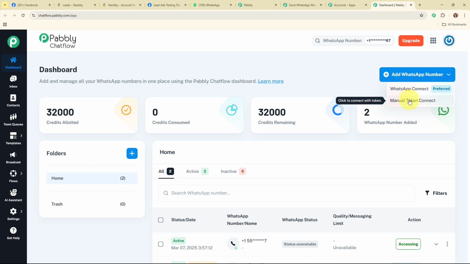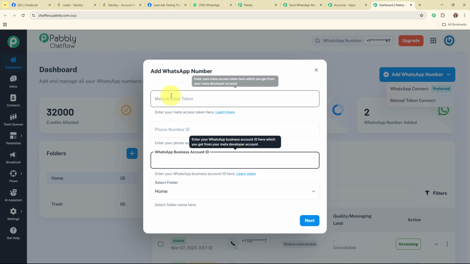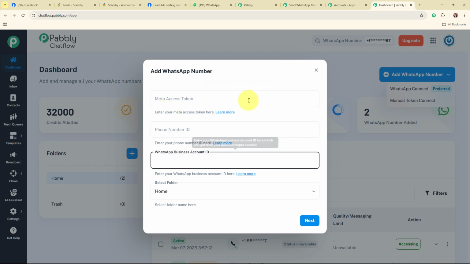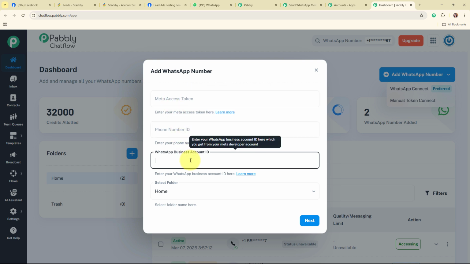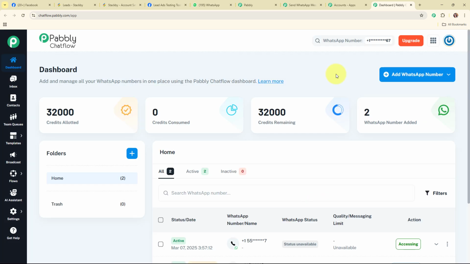And if you wish to select the manual token connect, then it is going to ask for the Meta access token, phone number ID and WhatsApp business account ID. To get all these details, you need to set up your WhatsApp Cloud API account in Meta for developers. Once you set up the account, automatically you are going to get all these details, and after adding the details over here, you need to click on this next and you are good to go. Alright, so this was all about how to add a WhatsApp number in Pabbly Chatflow account.